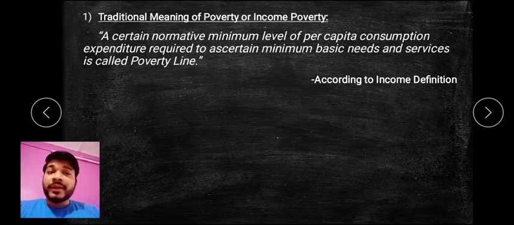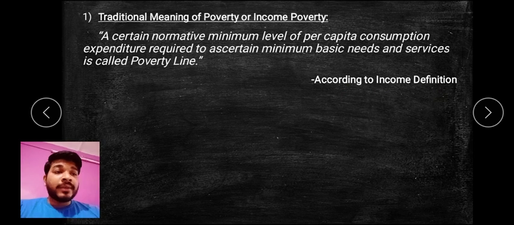So here the traditional meaning, or income poverty, says that a certain normative minimum level of per capita consumption expenditure should be there, and that should fulfill the basic needs and services of the poor people. And when it is fulfilled, that particular minimum line is called the poverty line. And those who can attain this come above the poverty line. Now this is according to the income definition.